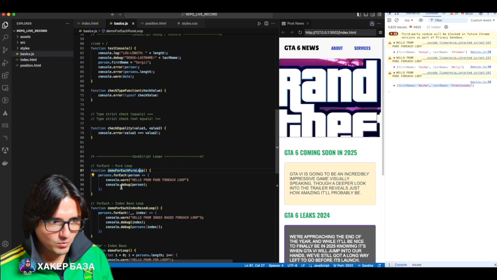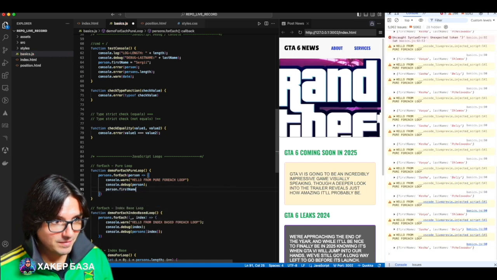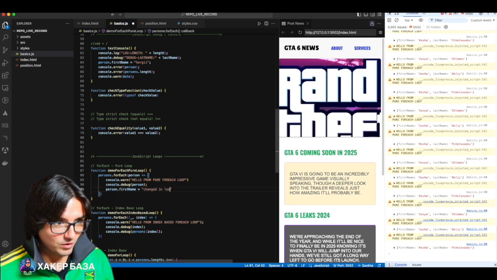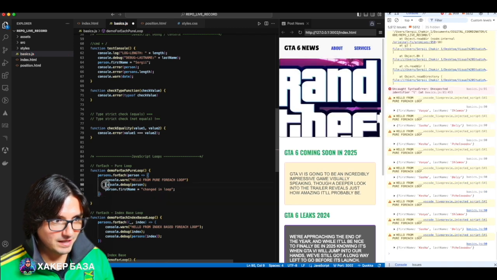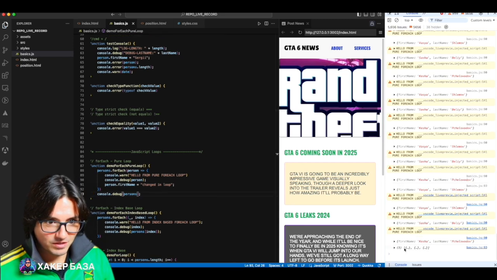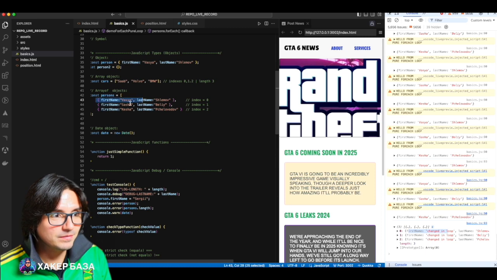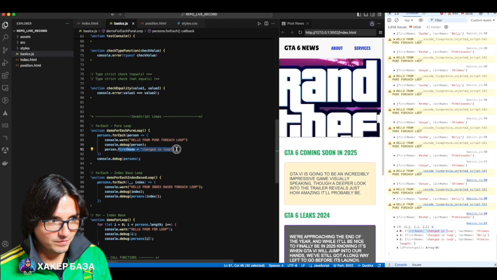And right in the loop, look what we can do, so that you finally understand how to change person. person.firstName equals changed in loop. I wrote changed in the loop. If we call console.debug again after the loop and print this persons object, look at what it prints for us. It returned an array of these objects. See, it fixes the custom loop because we went through each element. 1, 2, and changed it.